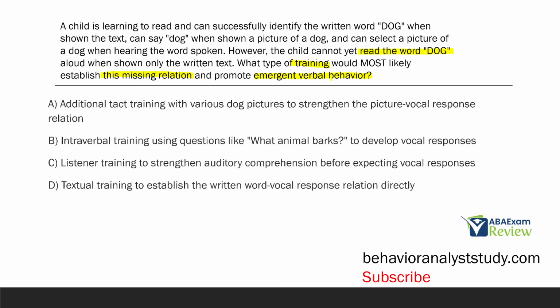Remember, when you're answering these questions, don't get distracted by all these other answer choices and information. Stay focused on what the task at hand is. We're trying to teach reading to promote verbal behavior. Well, let's teach textual. Let's do textual training to establish the written word vocal response relation directly. Don't get distracted by these other skills that do apply and are important, but don't accomplish the goal set out by the question, which is helping the learner read the word dog when shown the written text. So how can we do this? Through textual training to establish the written word vocal response relation directly.